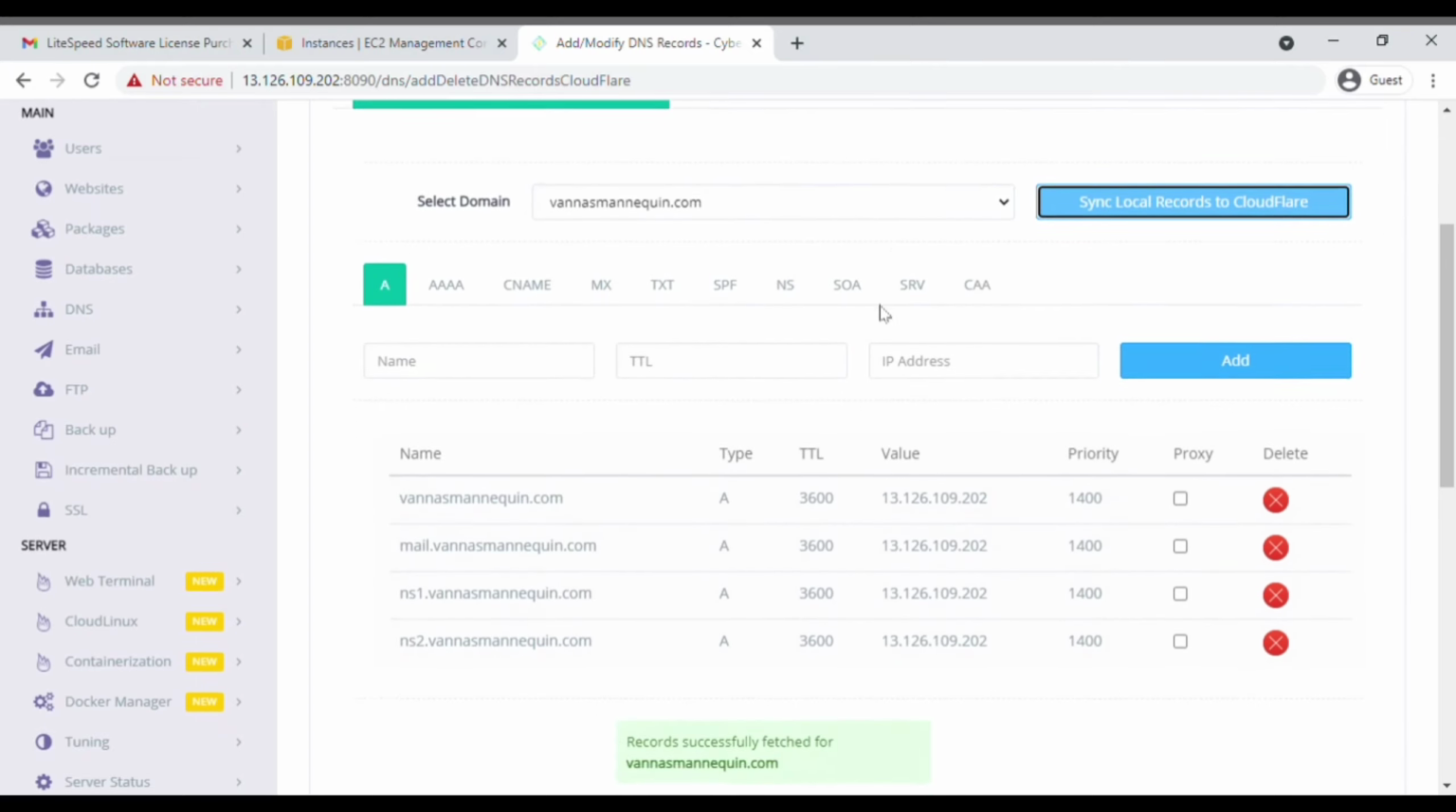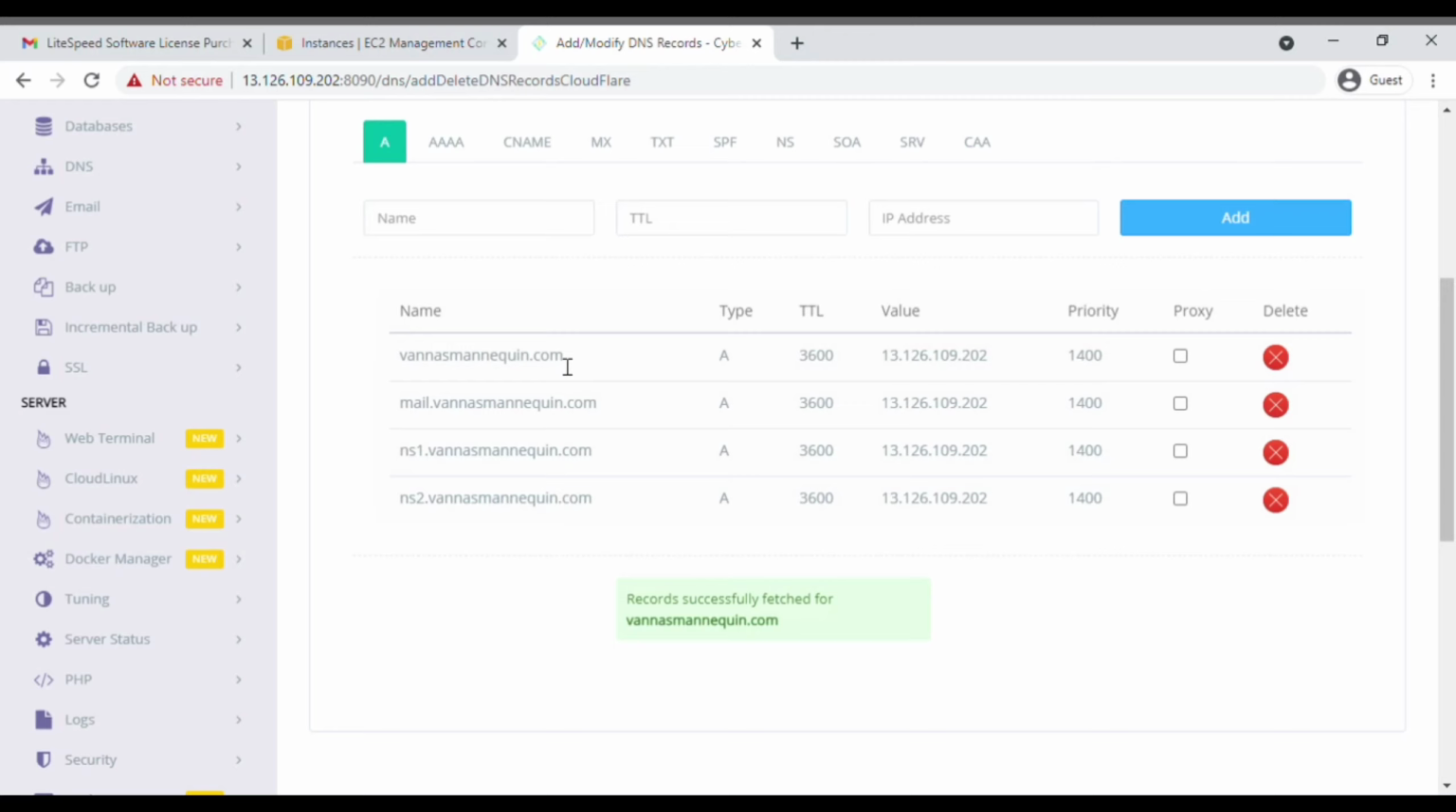Simply click on Sync Local Records to Cloudflare. As you can see, it has automatically synced the records from our hosting to Cloudflare. Our domain will get connected automatically.